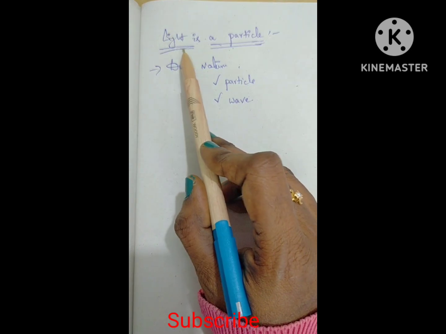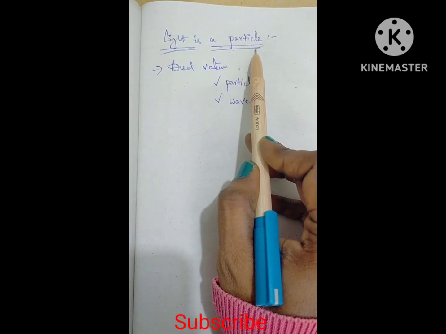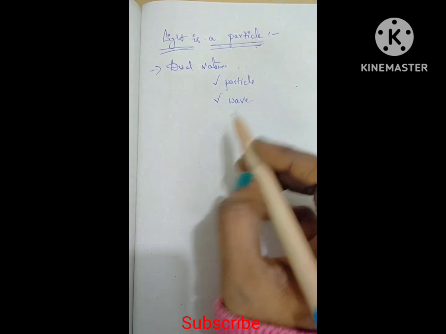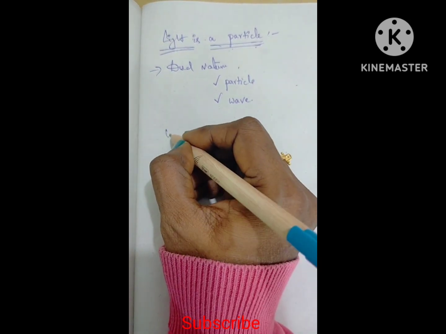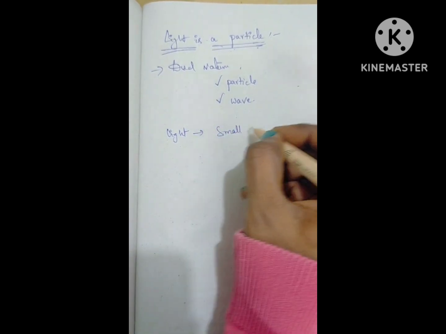When we take light behaving like a particle, first of all we must know that light is made up of small tiny particles.